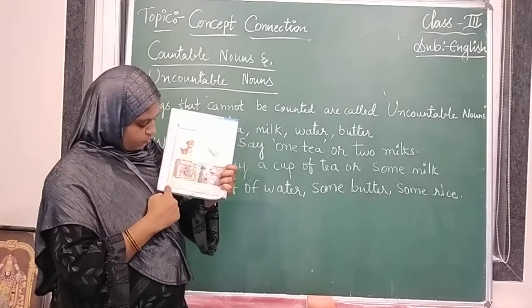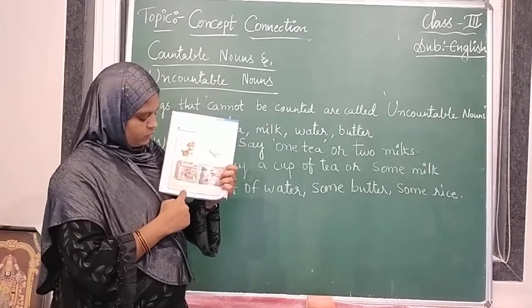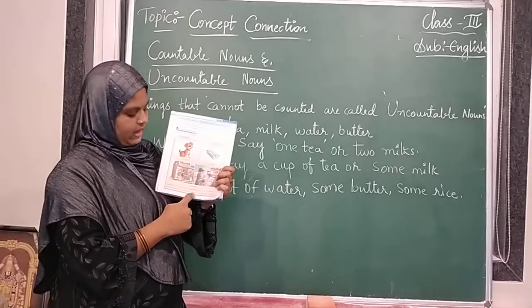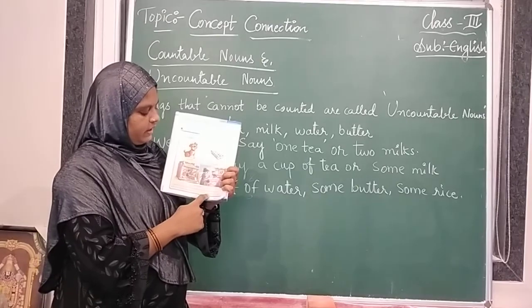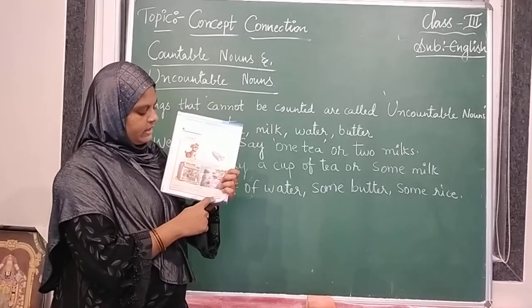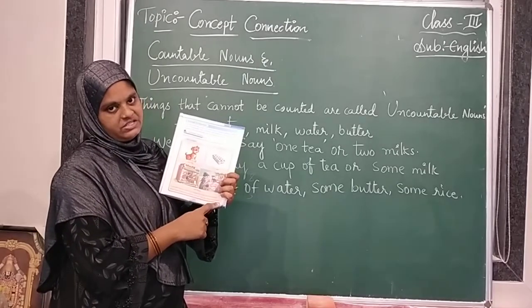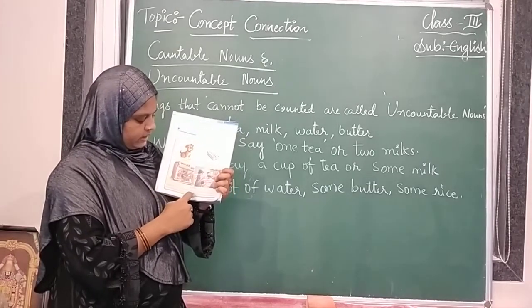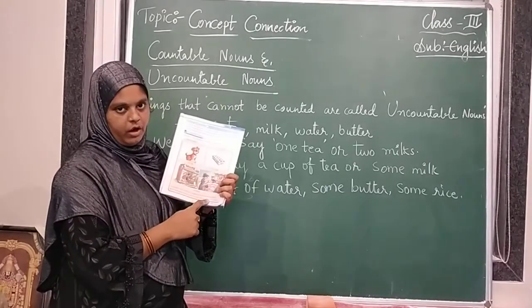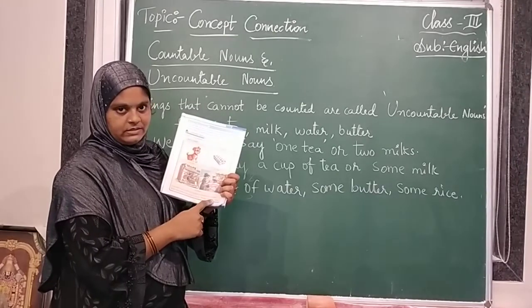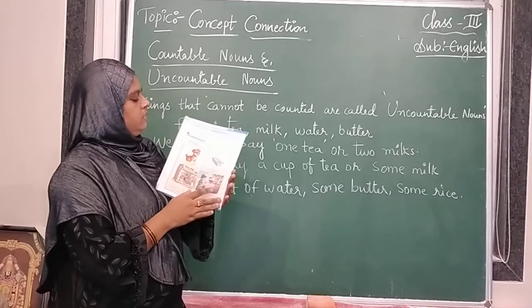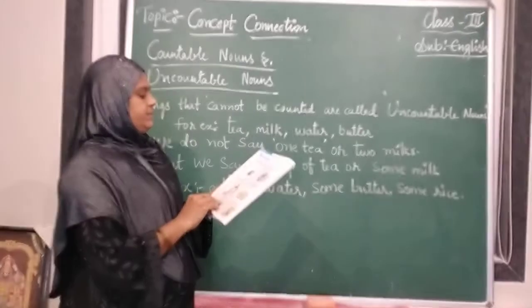When there is one noun, we use a or an. We say a boy, a cat, an ant. For example, we say a boy, a cat and an ant. Turn the page.